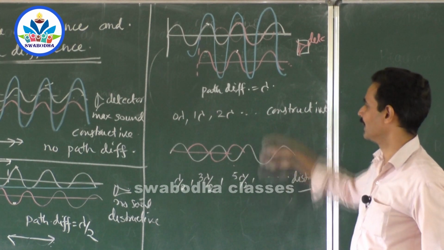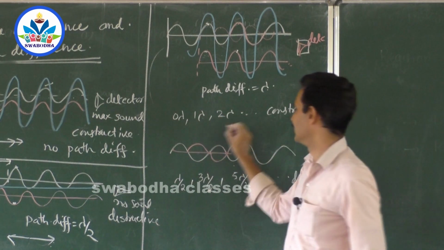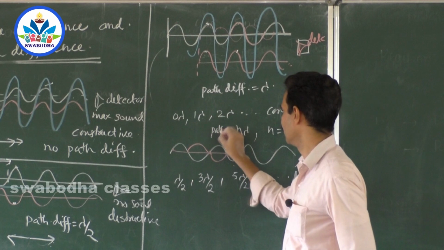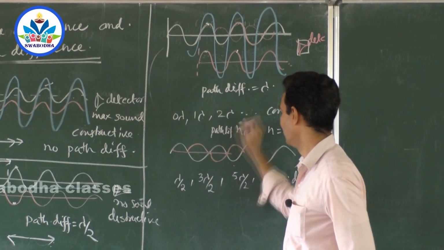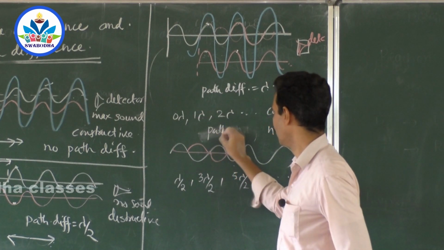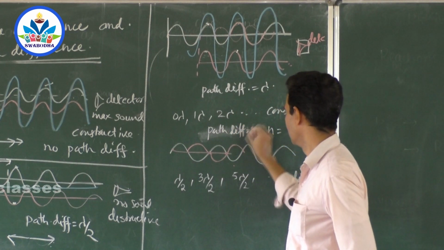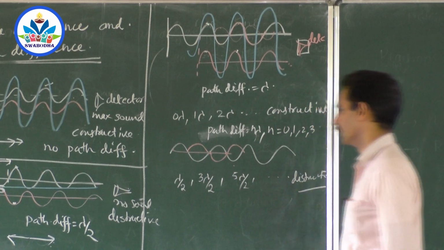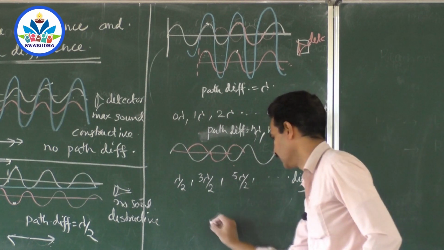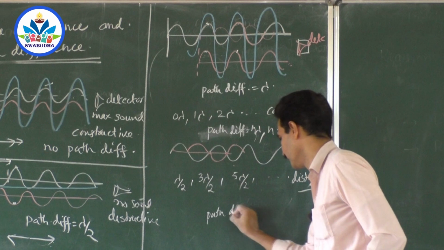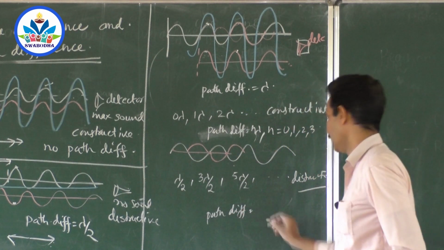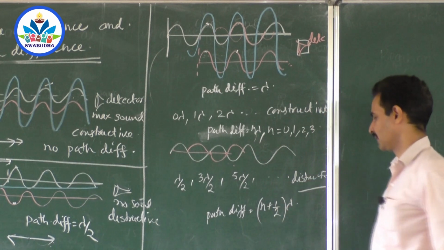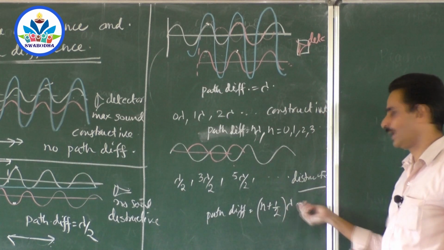But for the time being, just understand that if the path difference is n lambda, n standing for 0, 1, 2, 3, etc. And how do you explain here? If the path difference is n plus half lambda, correct? n plus half lambda, or 2n plus 1 lambda by 2.